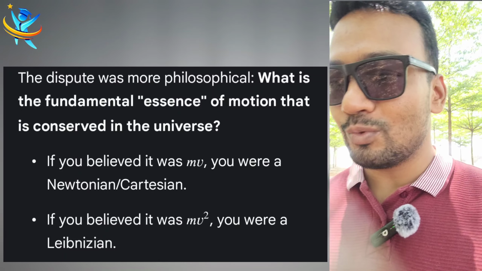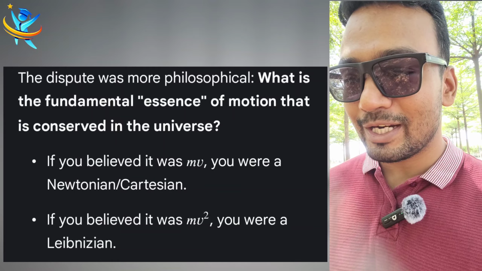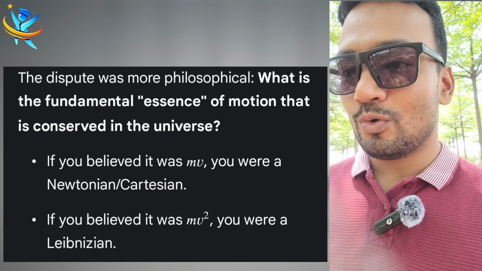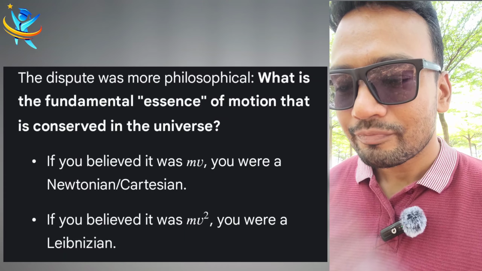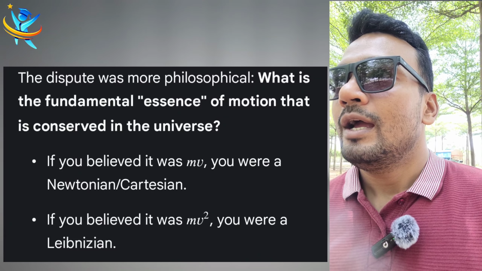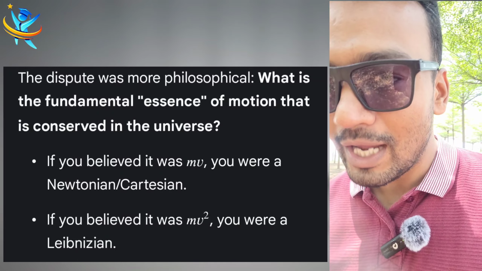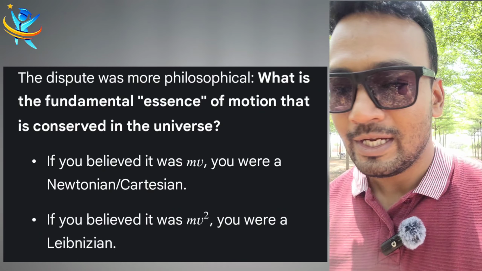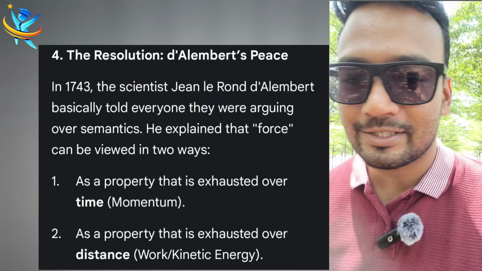A lot of scientists were thinking that no, to measure inertia we need this term, P equals m into v. But the other group is saying no, it is m into v square. In their own places they both were correct, but finally in that calculation of f, momentum got the winning situation, and it all happened because of one scientist, D'Alembert, a very elegant scientist at that time.